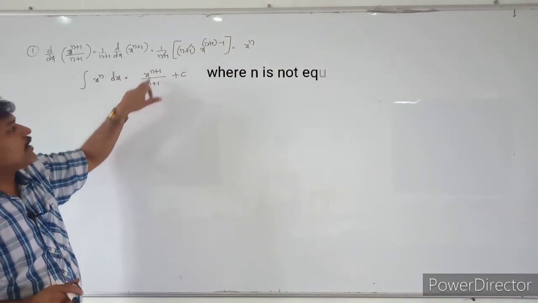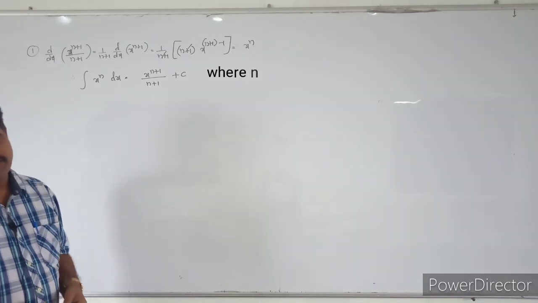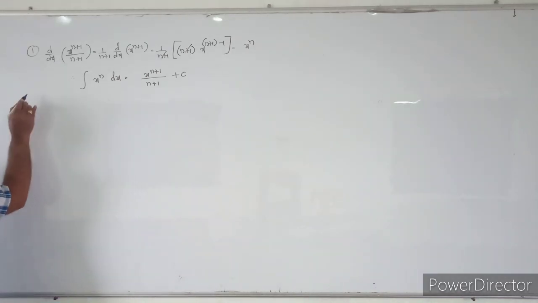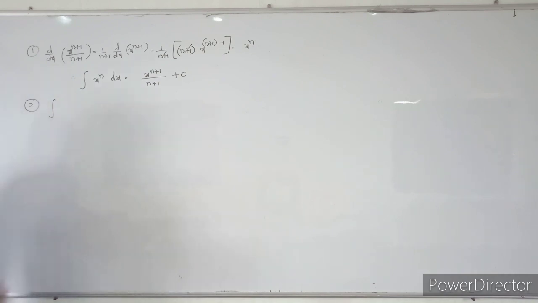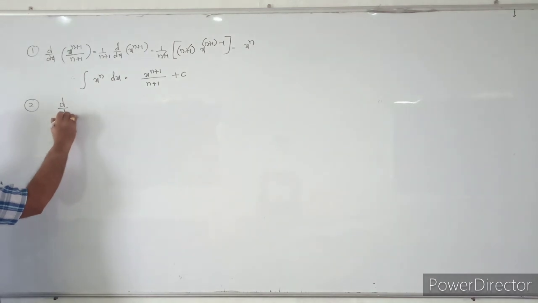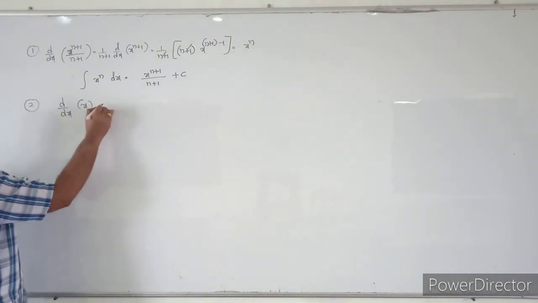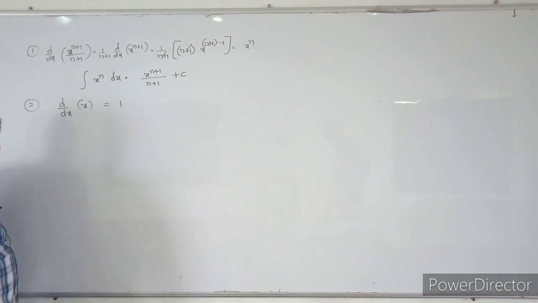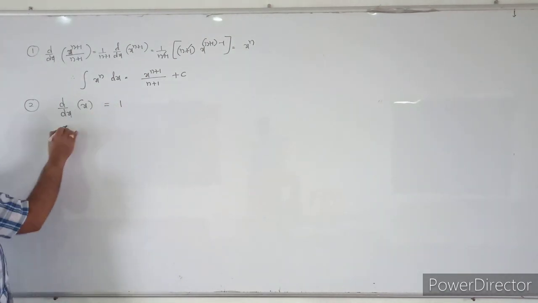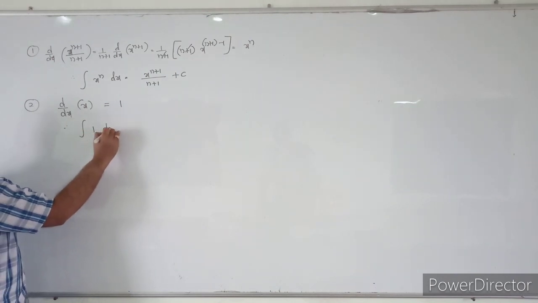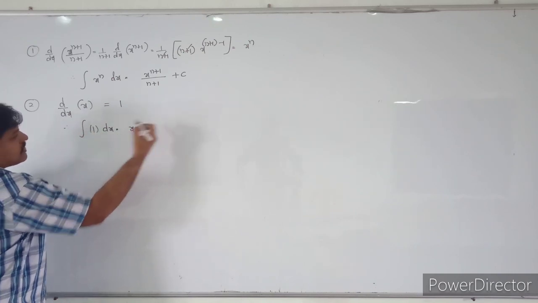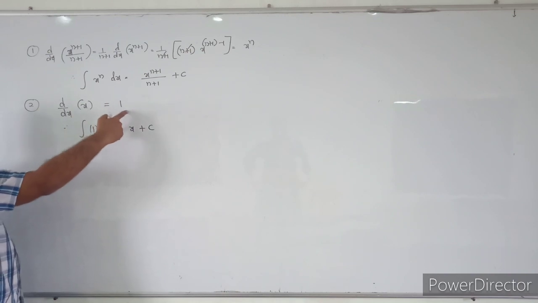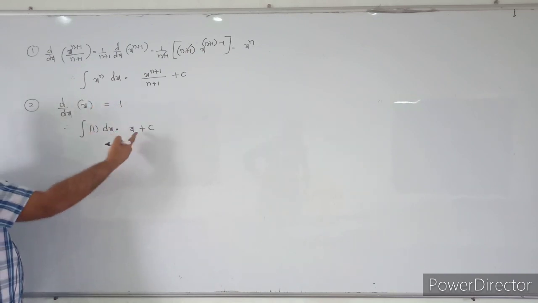It will become x power n plus 1 by n plus 1 plus c. Similarly, you can see that the integral of that is the derivative of x. What is the derivative of x? Derivative of x is nothing but 1. Therefore, integral of 1 into dx is equal to x plus c. Derivative of x is 1. The integral of 1 is x plus c.